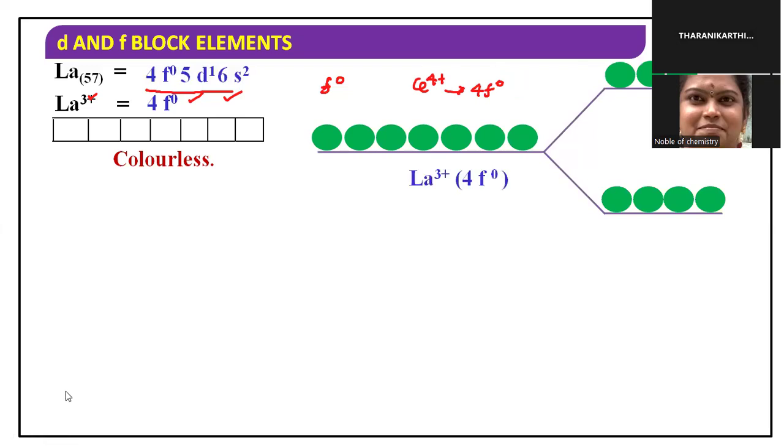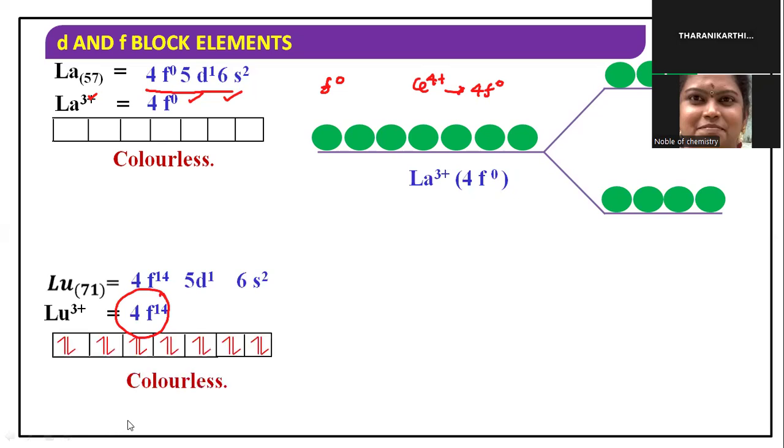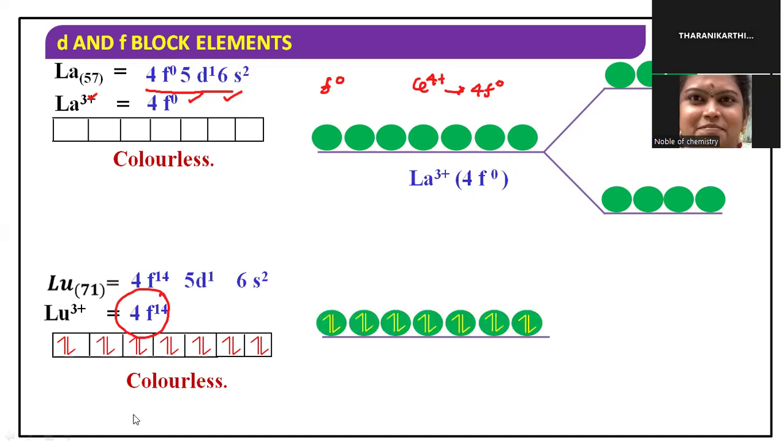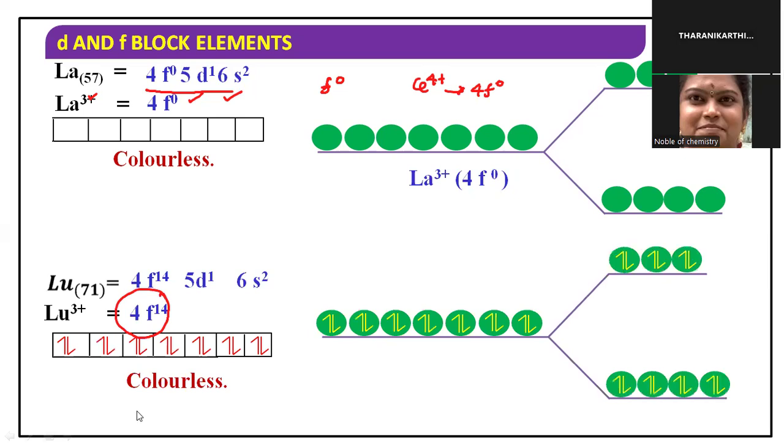Another example is lutetium, with a completely filled configuration. Lutetium 3 plus also has a completely filled f orbital, so no unpaired electron is available. Electrons fill both the lower and higher energy levels, with no vacancy at all.